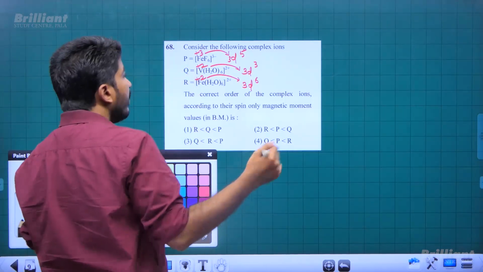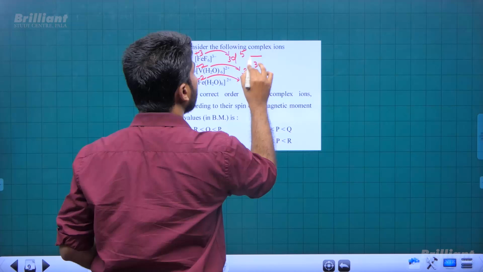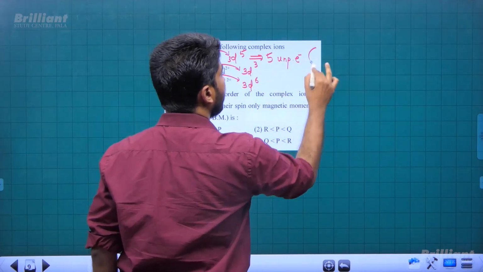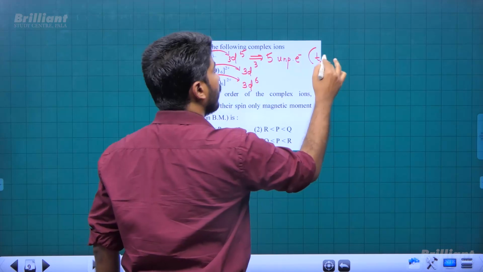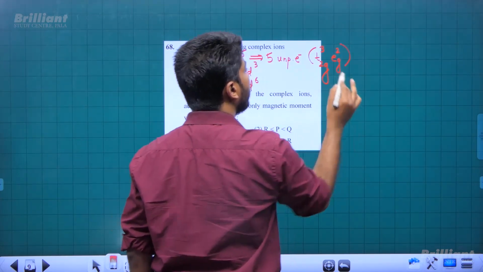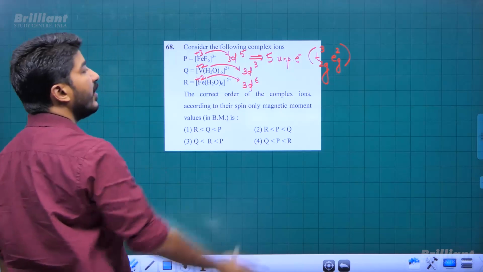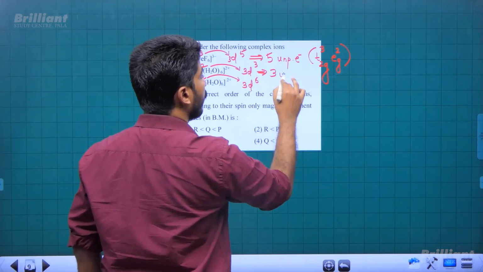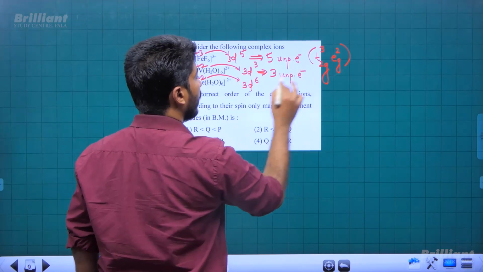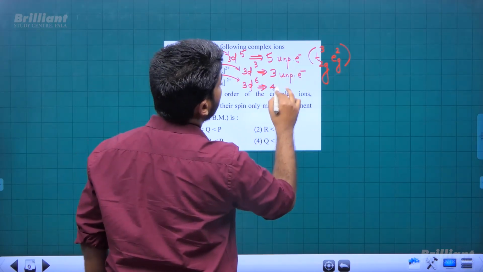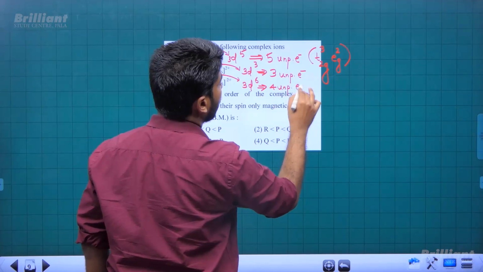3d5 in ground state means there are 5 unpaired electrons. In other words, more correctly, if you see the configuration, t2g3 eg2 will be the configuration, right? 5 unpaired electrons. 3d3, 3 unpaired electrons, no doubt. 3 unpaired electrons, and 3d6 means there will be 4 unpaired electrons, right?